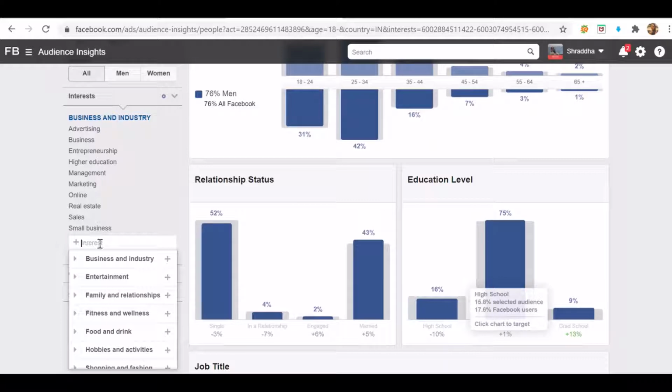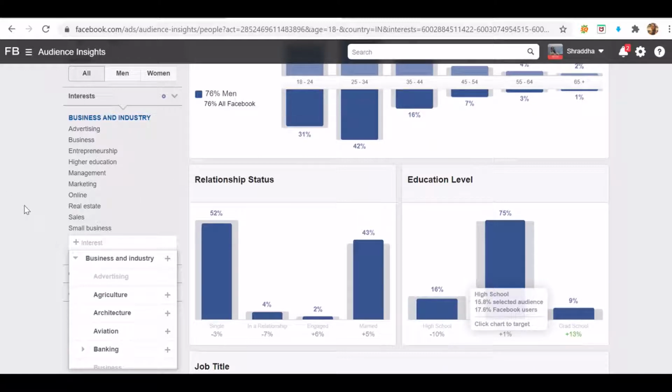Please do take note that under these categories you have subcategories too. If I want to target with the subcategories, I'll just click on this arrow. But if I want all the subcategories to be included, I will select the plus option. So what is the difference? Let us understand. If I'm just clicking on the arrow, I'm able to see the subcategories. Over here, I have selected certain subcategories like advertising, business, entrepreneurship, higher education. That all comes under this business and industry category.